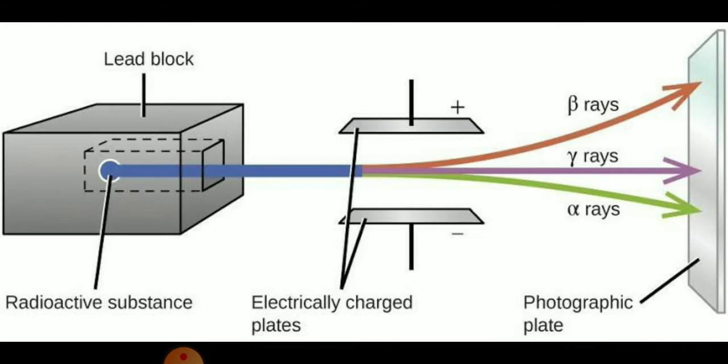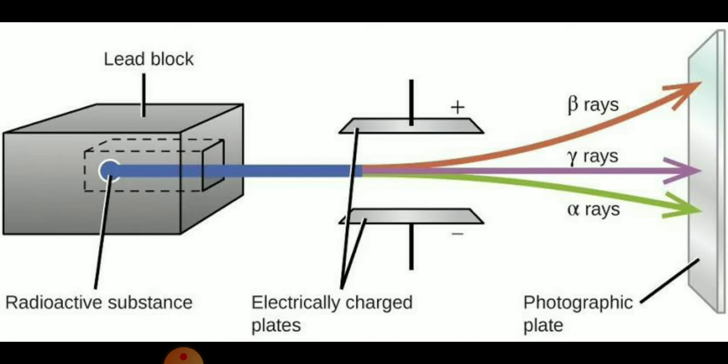one radioactive substance was placed in a lead box, and you could see it emits light. Two electric charge plates were kept in between the path of these light rays. One charge plate was having positive charge and another plate was having negative charge, and the rays passed through those charge plates. You will find one ray bends towards positive, another ray bends towards negative, and the third ray, that is in the middle, you will find it went straight.